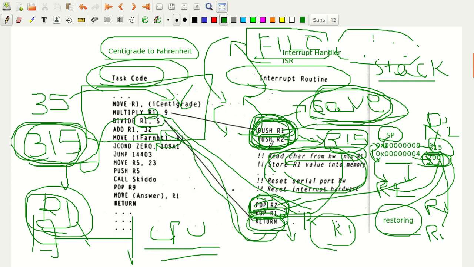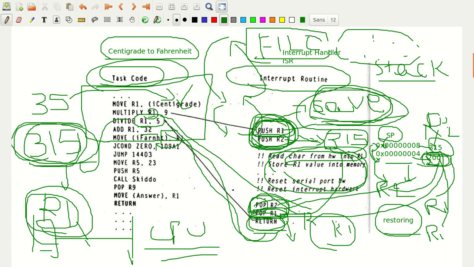If you do this operation, R1 will get back the 315 value because you have saved the content onto the stack. So you get the 315, then you divide it by 5, add 32, and the same content is retrieved back. Now did you get the idea why we have to push the content onto the stack and pop the content from the stack?